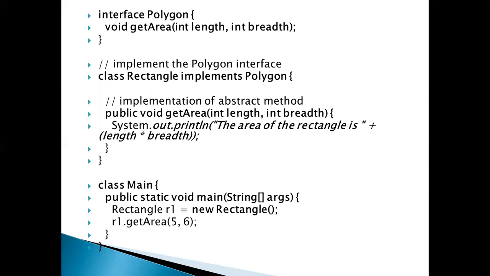In this example, Rectangle implements Polygon area. We observe that the basic phenomenon is the same, so automatically we get the answer. Rectangle r1 equals new Rectangle, and r.getArea. When you pass the values, you automatically get the result for the rectangle.